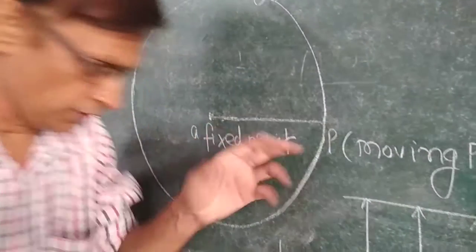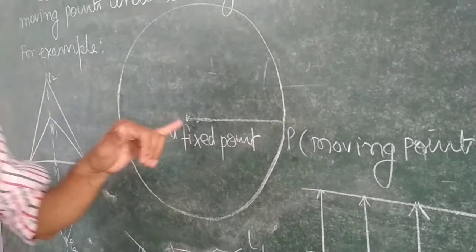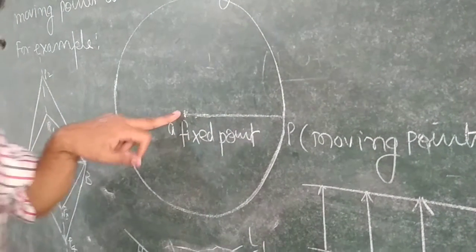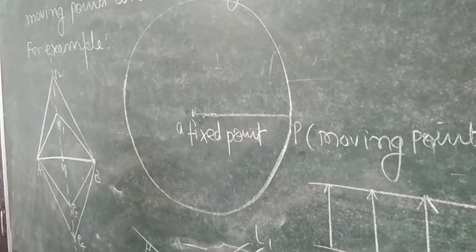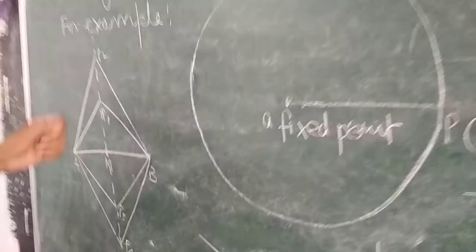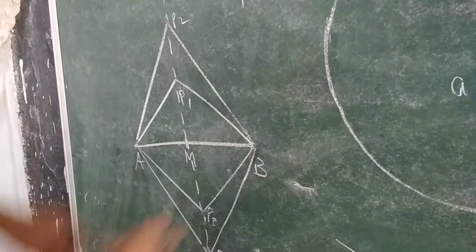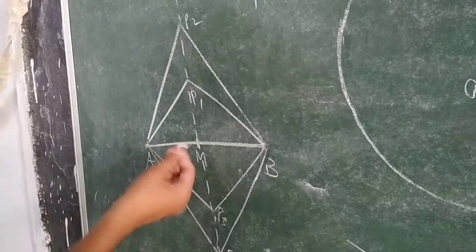Now this is the situation when our moving point is moving keeping a fixed distance from one point. Suppose our point P moves in such a way that it keeps a fixed distance from two given points, A and B. How does it move?